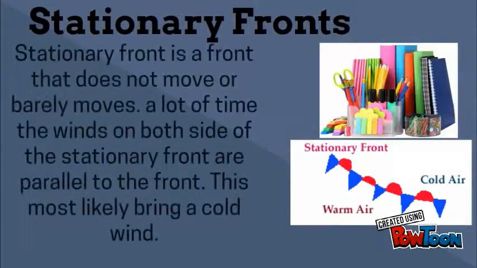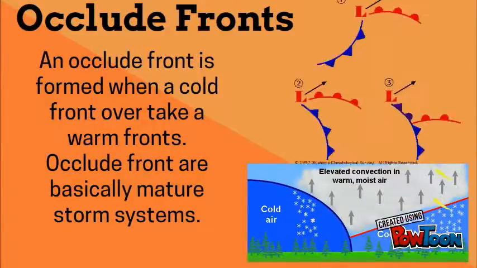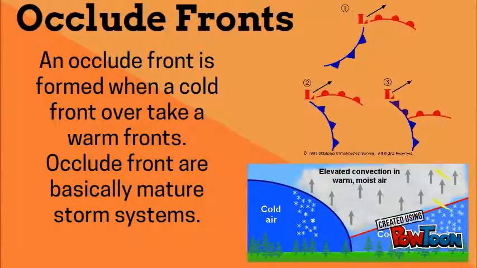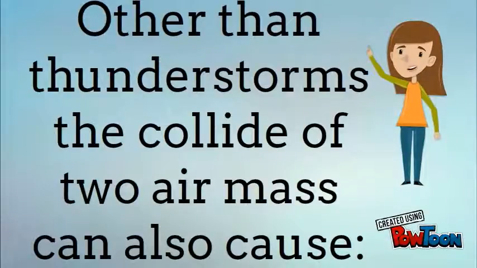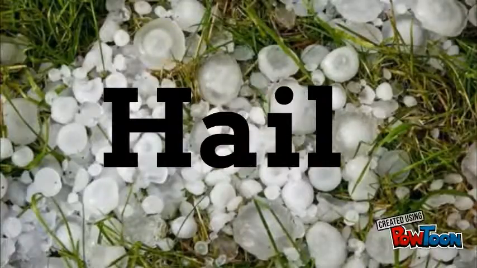Stationary front. A stationary front is a front that does not move or barely moves. A lot of the time the wind on both sides of the stationary front is parallel to the front. This most likely brings cold wind. Occluded front. An occluded front is formed when a cold front takes over a warm front. Occluded fronts are basically mature storm systems. Other than thunderstorms, the collision of two air masses can also cause clouds, rain, snow, and hail.